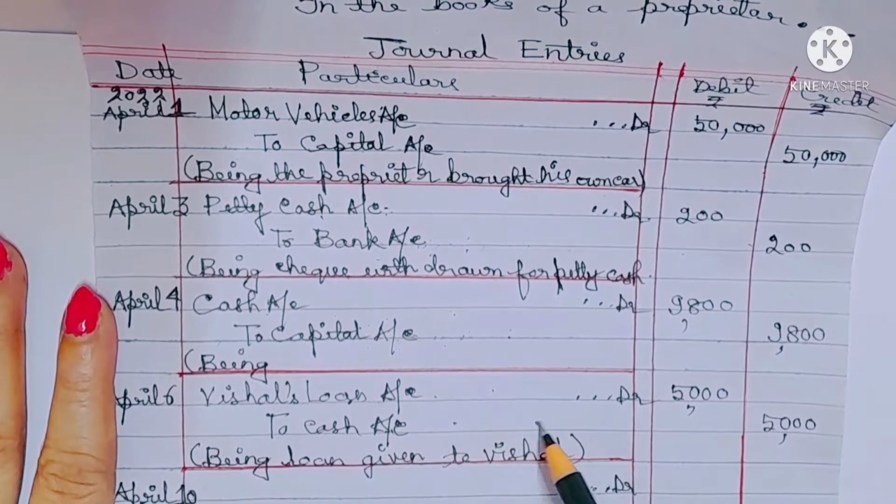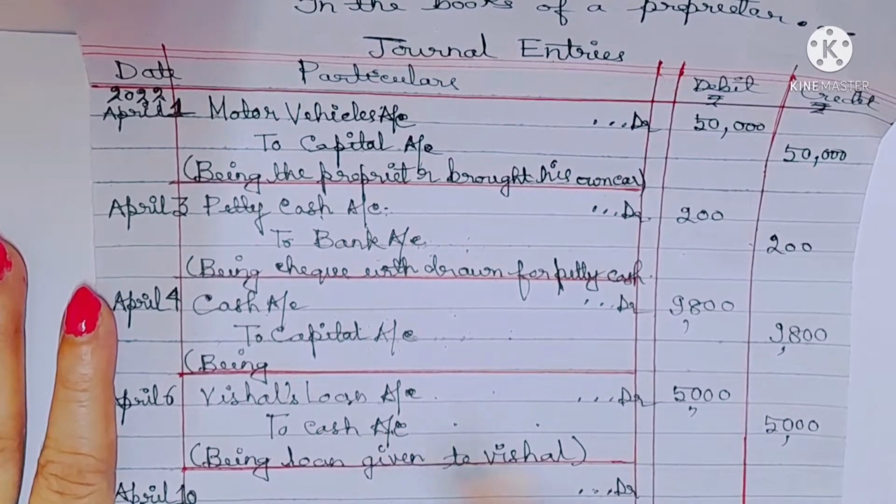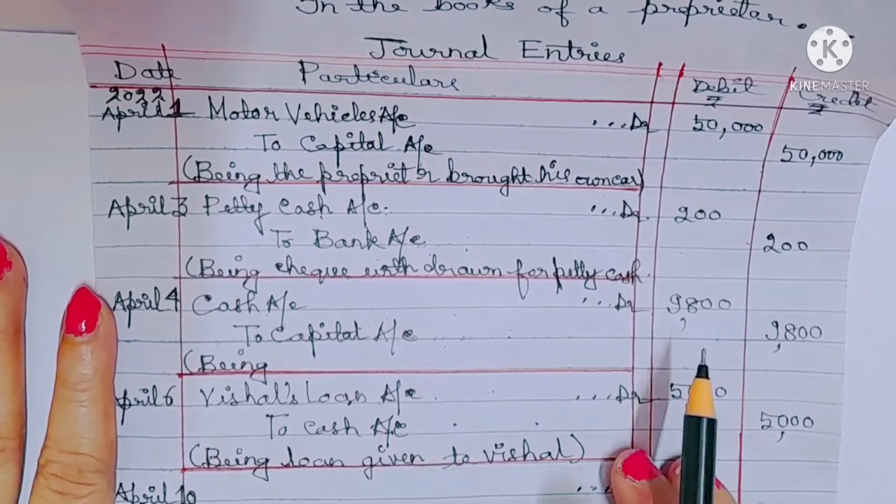Why cash account is credit? Because when you are giving loan to Vishal, cash goes out. According to real account, what goes out is credit.